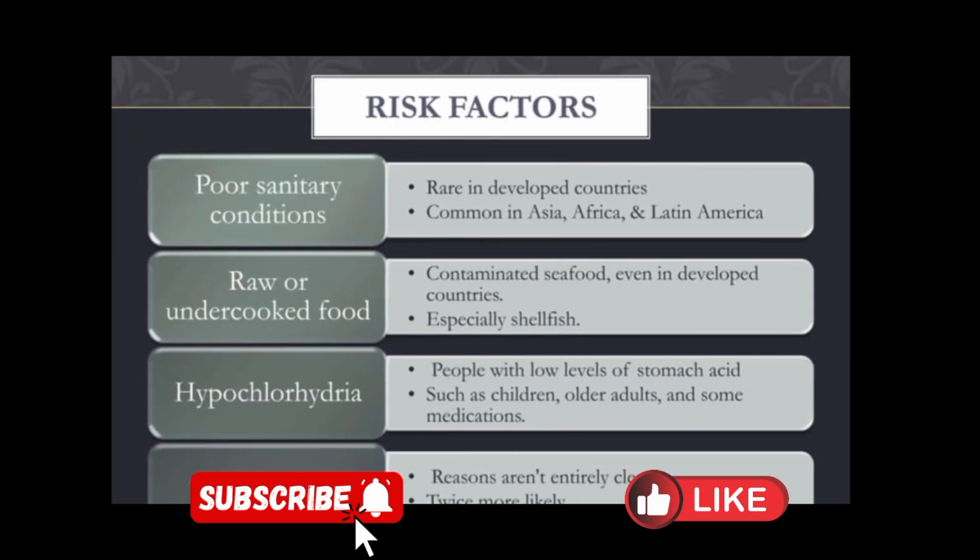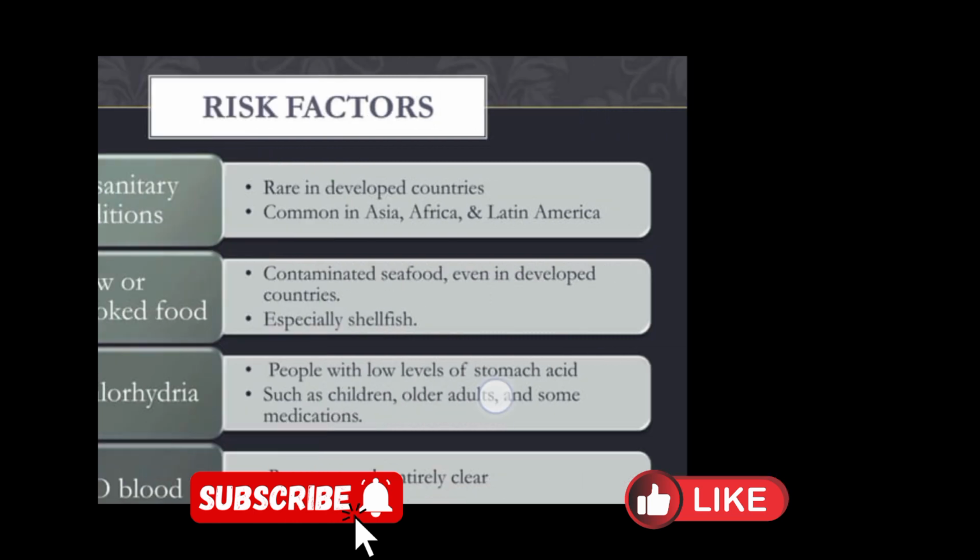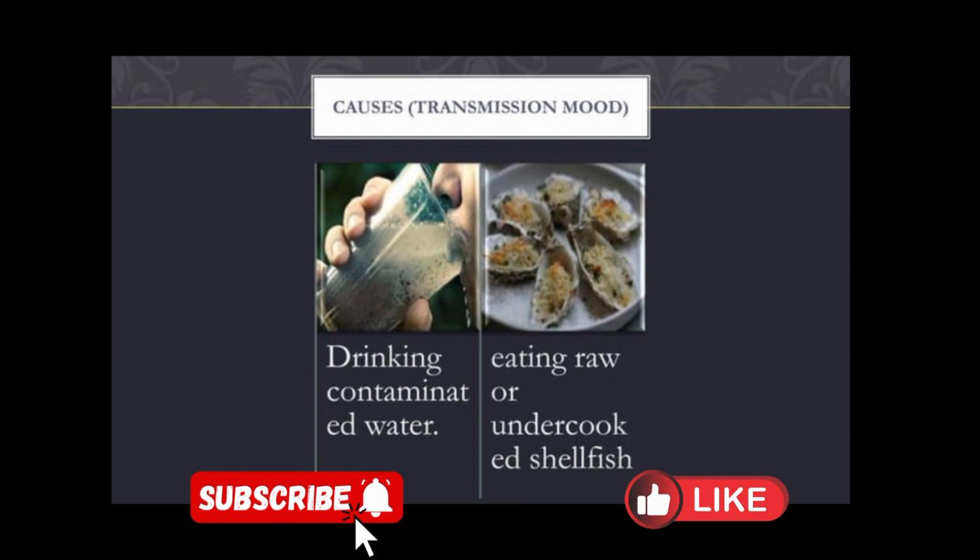Risk factors: poor sanitary conditions, raw or undercooked food. If we consume food which is not properly cooked, the bacteria is present there and it will produce the disease. What are the causes, or we can say what is the transmission of the bacteria? The bacteria is present in the water as well as in the food. When we consume such contaminated food or water, the bacteria will enter and increase in number in the digestive system and produce the disease known as cholera.